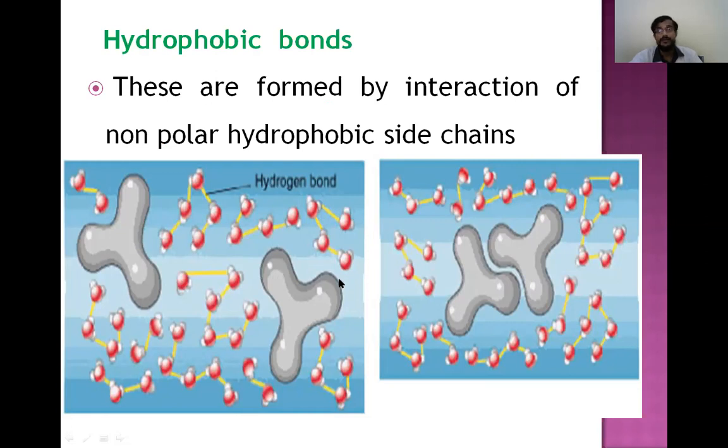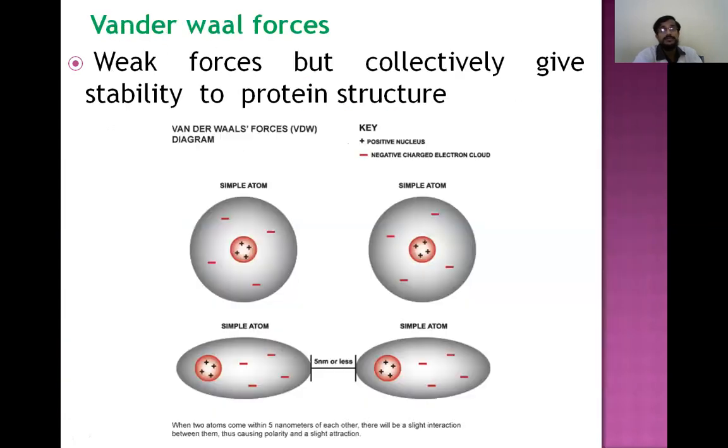And hydrophobic bond, we know, is due to hydrophobic nature. Some part of the amino acid will try to avoid the water. So when they try to avoid the water, some parts of the protein form bonds with other parts. So this is a hydrophobic bond. This bond is formed by hydrophobic molecules to avoid the water molecules.